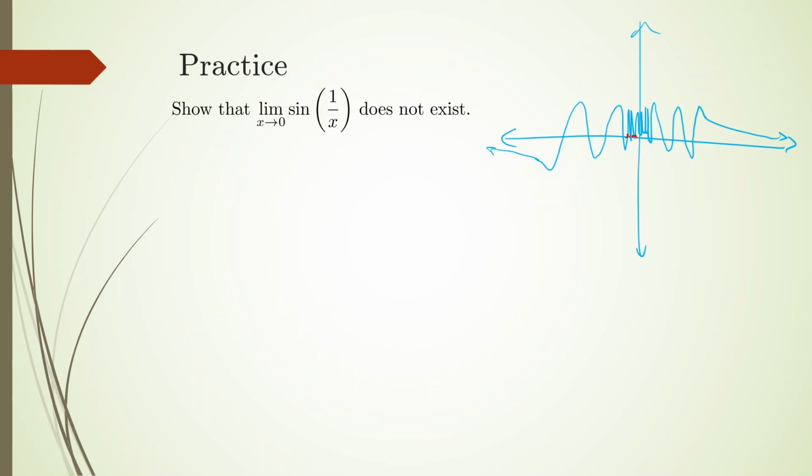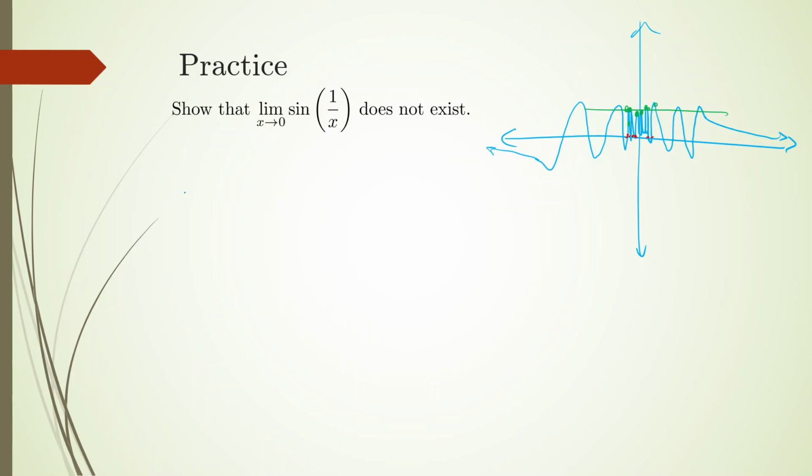If I can come up with a sequence that converges to zero, and the images are all zeros, then the image converges to zero. Then I'm going to come up with another sequence of terms that converges to zero, but the images are going to be something else, for example, one. I'm doing a terrible job of graphing this. These should all be level. But that's the general idea, and that's where I'm going to construct these two sequences. I don't think the drawing is too important, to be honest.